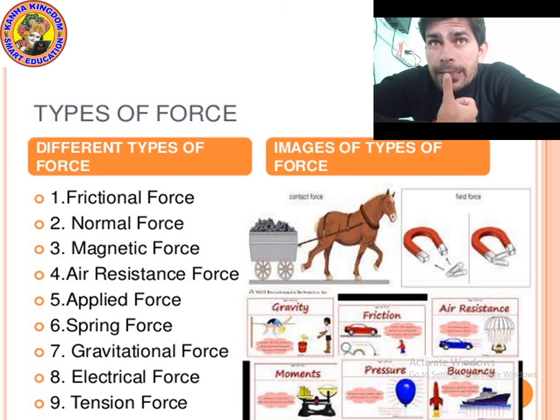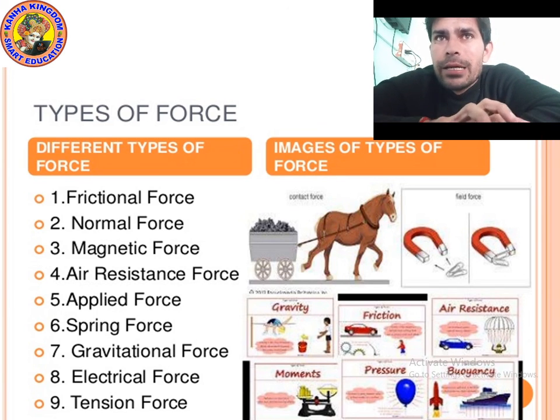Okay kids, types of force. There are different types of force. As you can see on the screen, I have written many types of force.